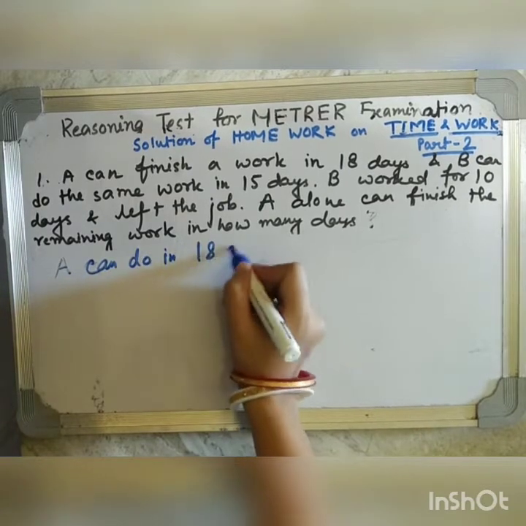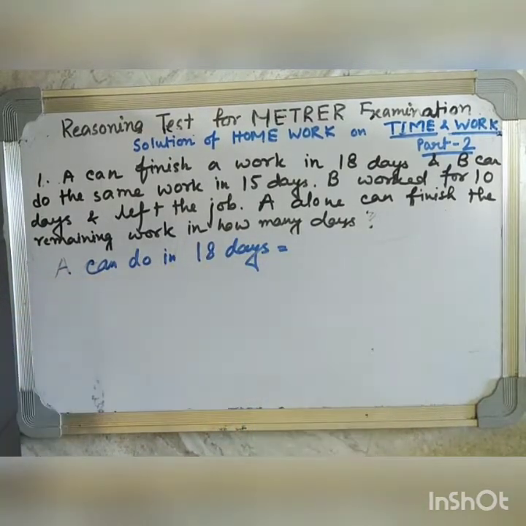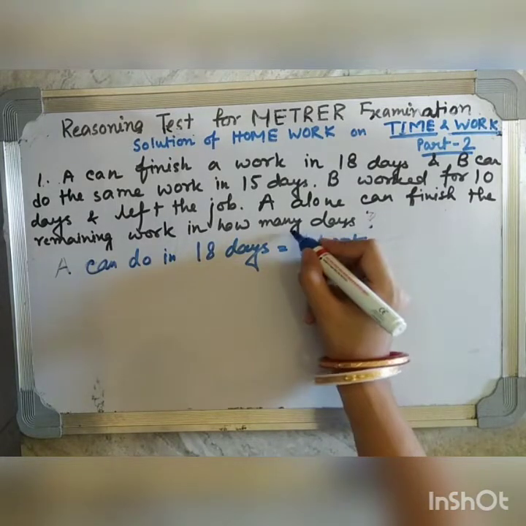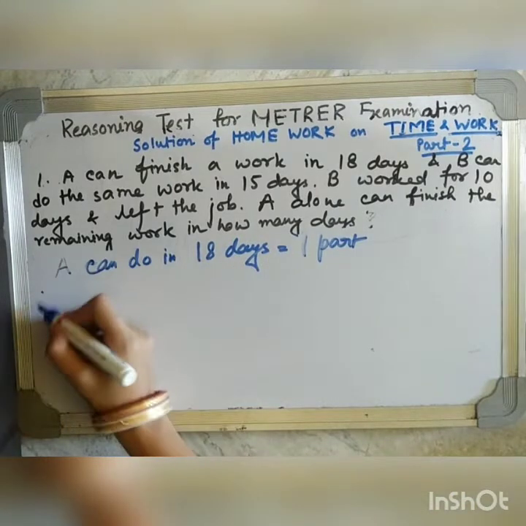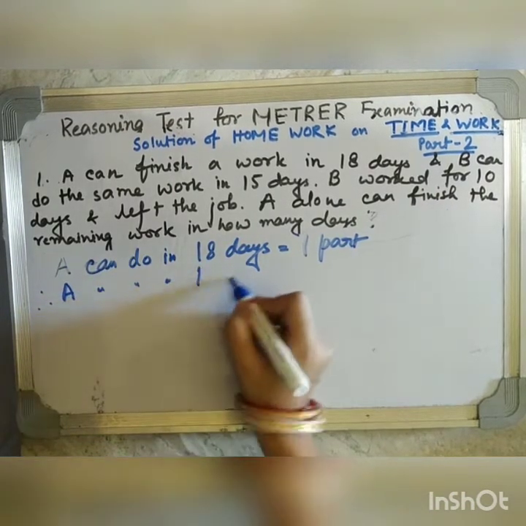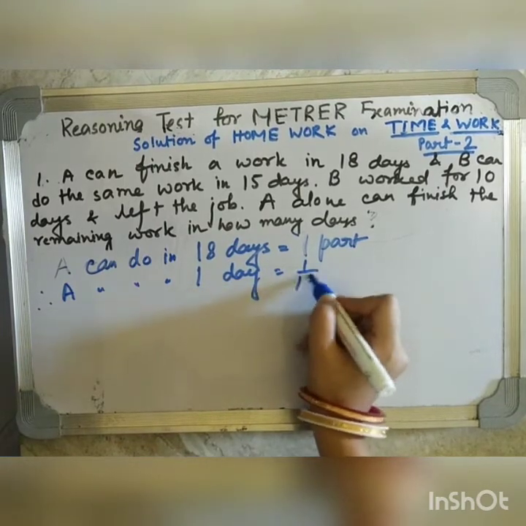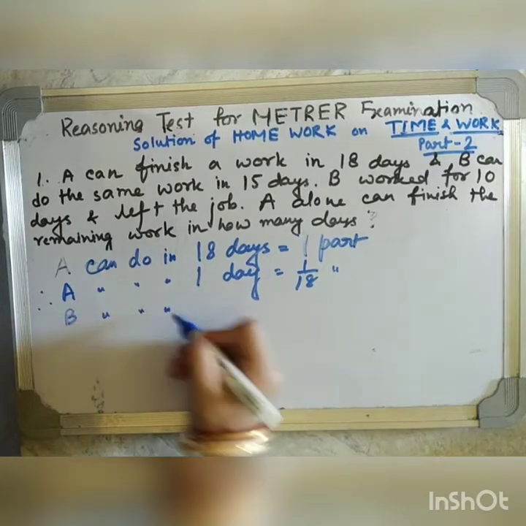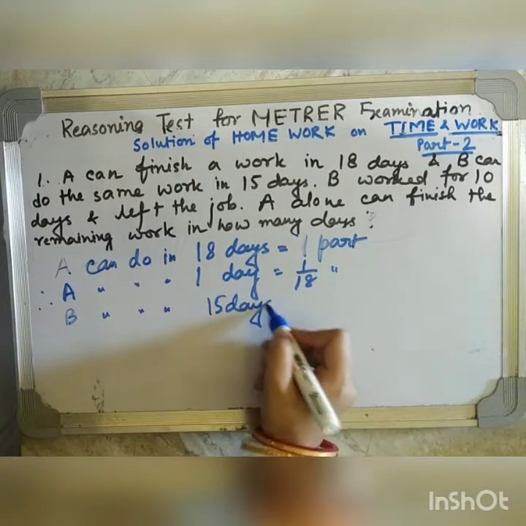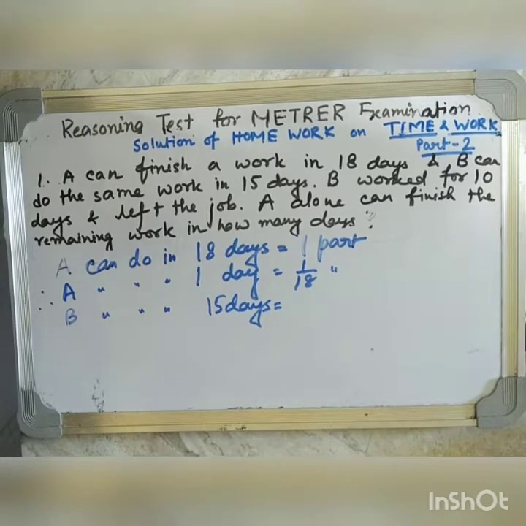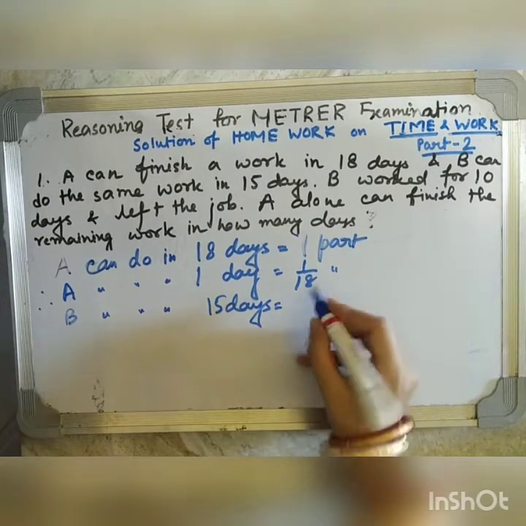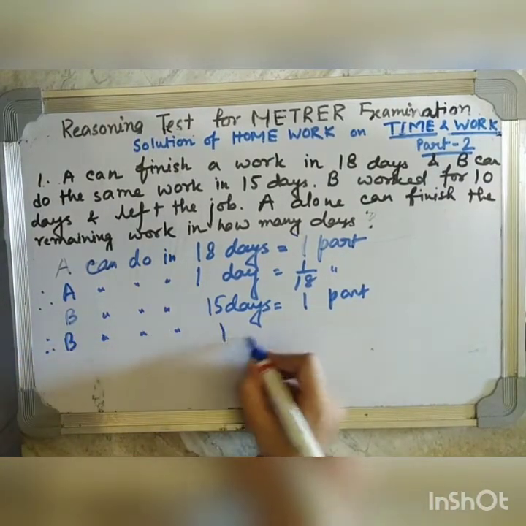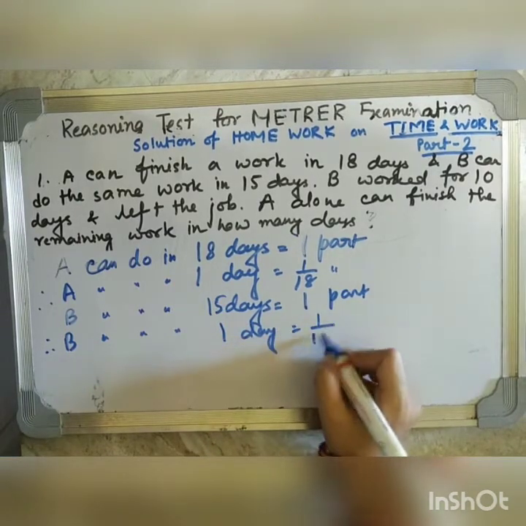in 18 days. As in the question it is written that A can finish the work in 18 days. So, A will be able to do one part, means the complete work in 18 days. Therefore, A can do in 1 day is equal to 1 by 18 part. We have found it. Now let's do it for B. B can do in 15 days. Since in the question it is written B can complete the work in 15 days. So we are writing B can do in 15 days one part. Therefore, B can do in 1 day 1 by 15 part.